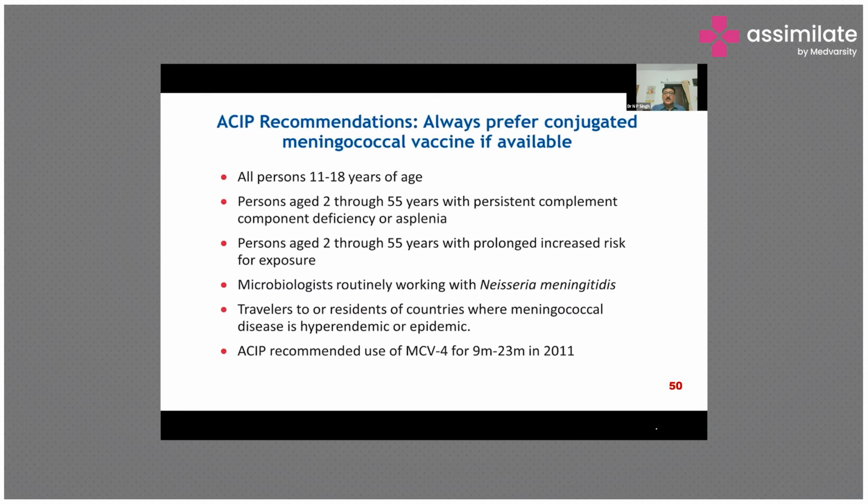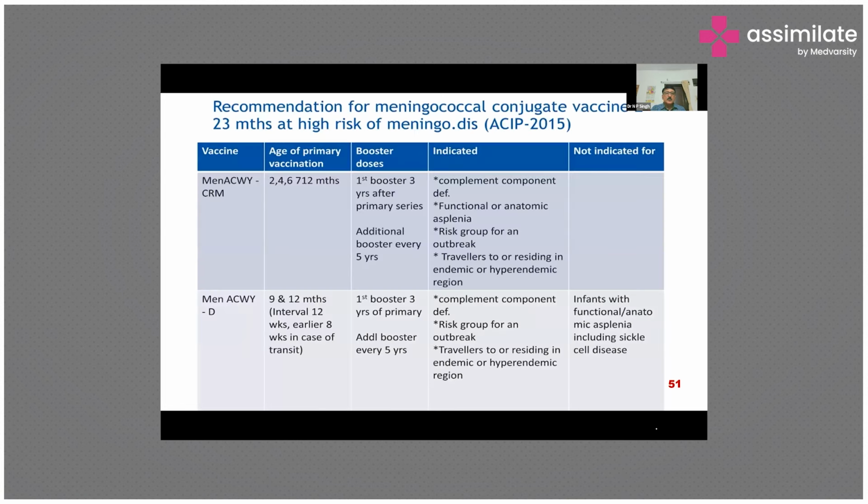ACIP, US CDC, has recommended for the age group 11 to 18 years, mostly the first dose given at 11 to 12 years and one booster after 5 to 6 years, meaning second at 18 years. Persons with high risk conditions should be vaccinated right from 2 years to 55 years of age. And in 2005, ACIP also recommended MCV4 for 9 months to 23 months if required. In that way, these two vaccines can be used in less than 2 years also, but Menveo by GSK is only approved in our country from 2 years of age onwards, not below that.